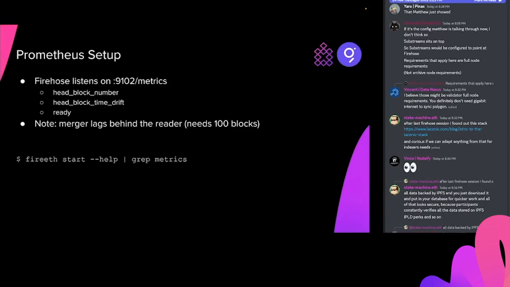And then there's a last one, which tells you whether the component is ready and serving data on its gRPC endpoint. So that's a yes/no kind of flag.